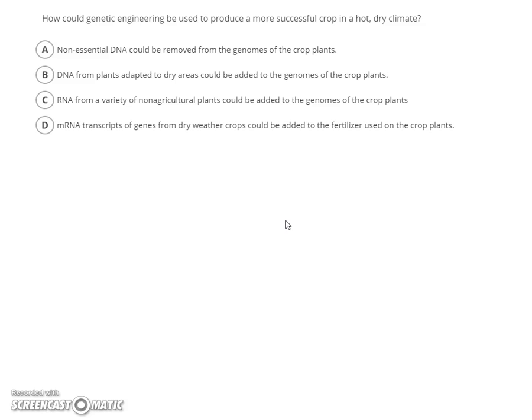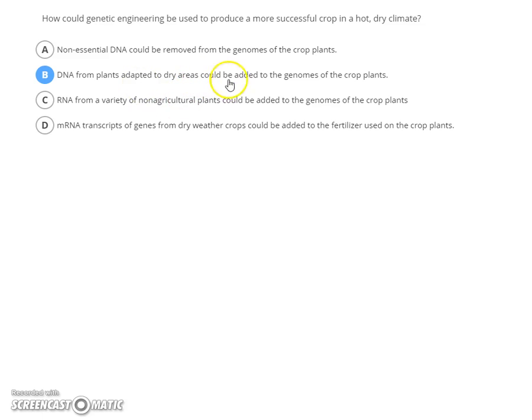So the answer to this one is just like I was talking about. We take the DNA from a plant that's already used to dry climates, and we insert that gene, that segment that helps to make it useful in dry climates, and we insert that into the genome of the crop plant. So we insert the DNA from something else into our crop plant, and hopefully those genes that we put in there are the ones that are going to help it to adapt to dry areas. This is what genetic modification is about. This is like when we talk about GMOs, this is what GMOs do.